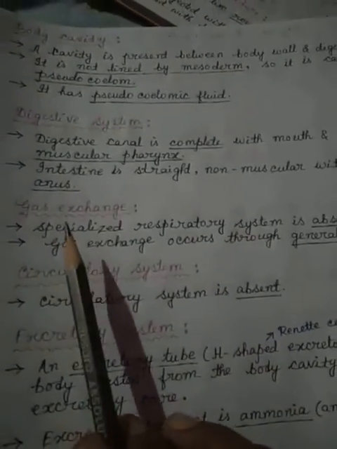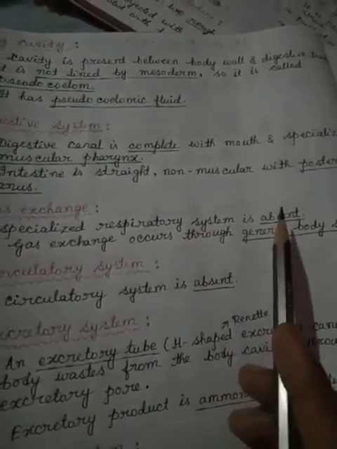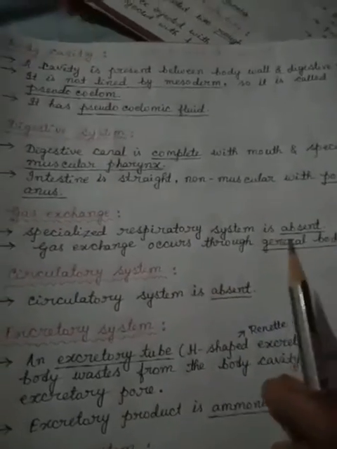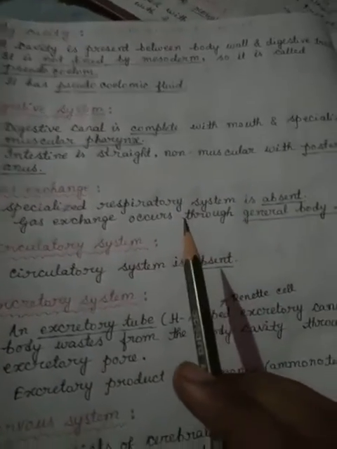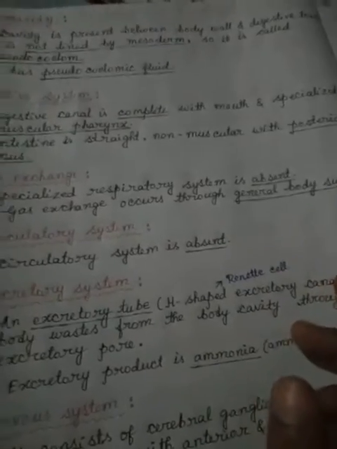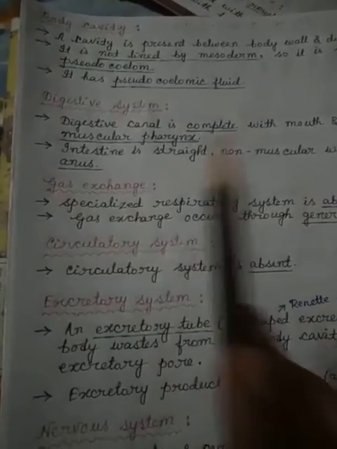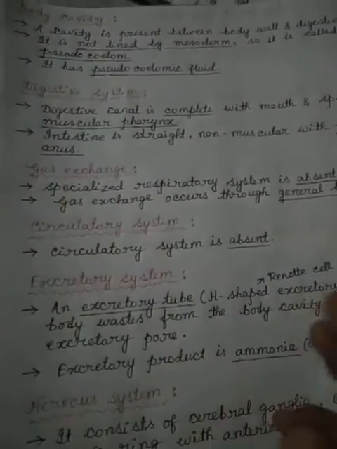Now gas exchange. Specialized respiratory system is absent. It means that when specialized respiratory structures are not present, gas exchange mainly occurs through the general body surface, because in relation to their body volume they have a large body surface, and when a large general body surface is present, gas exchange easily occurs through this. Okay, here circulatory system is totally absent, only digestive system is present.